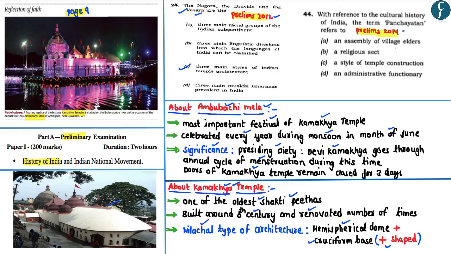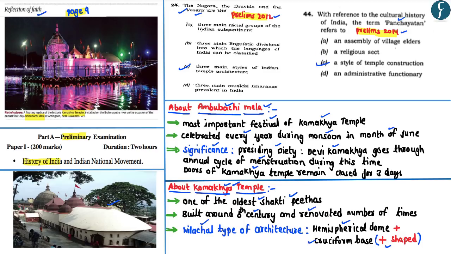Now coming to the second question which was asked in the prelims 2014, the question here is with reference to cultural history of India, the Panchayatan refers to. Now the Panchayatan is a unique type of temple architecture wherein the main shrine is placed in the middle, and this particular main shrine is in turn surrounded by 4 subsidiary shrines placed in the corners, and such kind of temple architecture can be observed at the Dasha Avatar Vishnu temple located in UP. So the answer to this particular question is C.